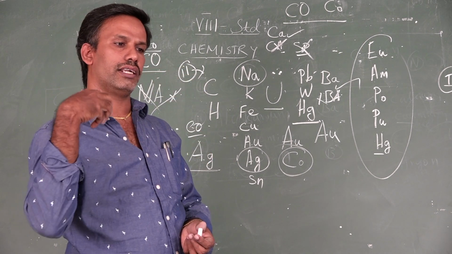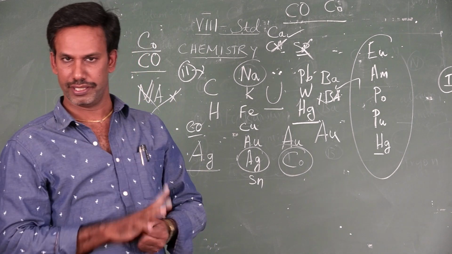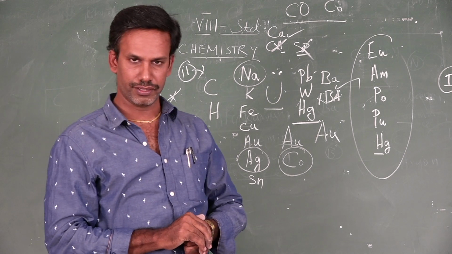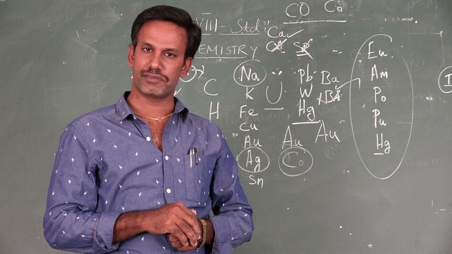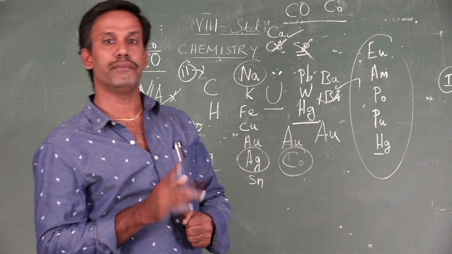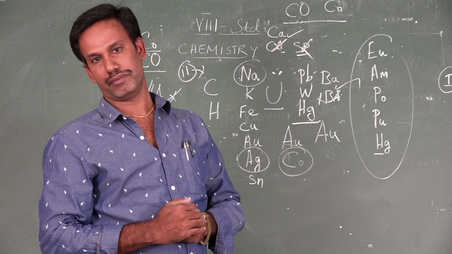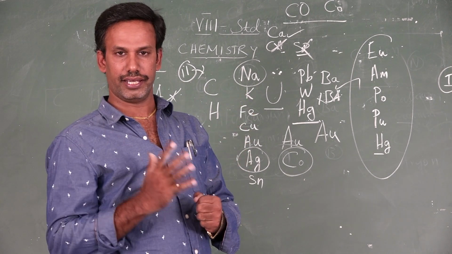So, what is the number? How many electrons are there in carbon? 6 electrons should be there. That is the atomic number of carbon. In C plus, how many electrons will be there? In C plus, only 5 electrons will be there. In C minus, how many electrons will be there? 7 electrons will be there. These are the ions. Then let us move on.